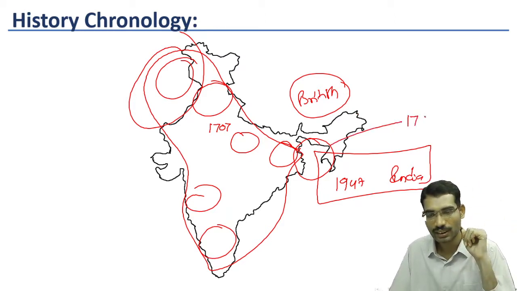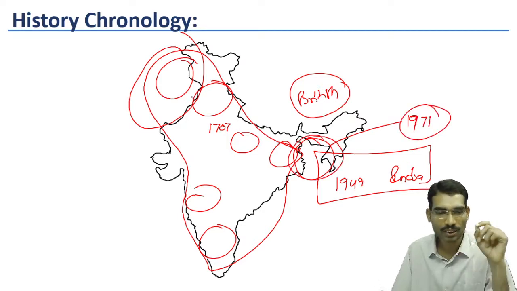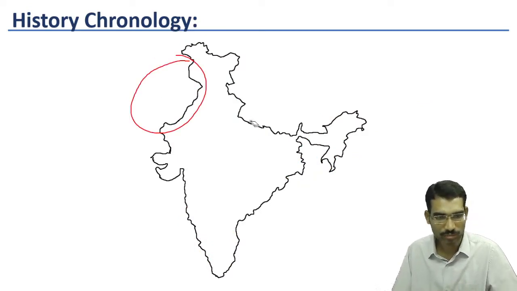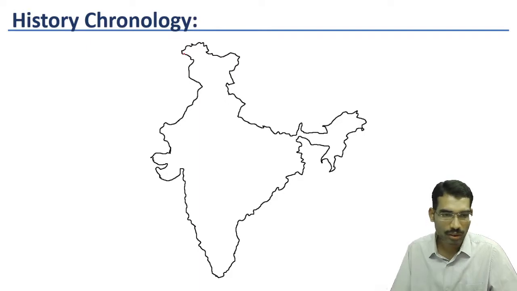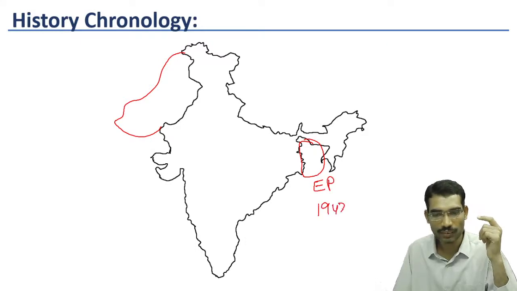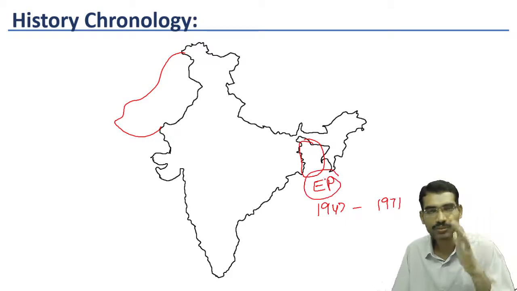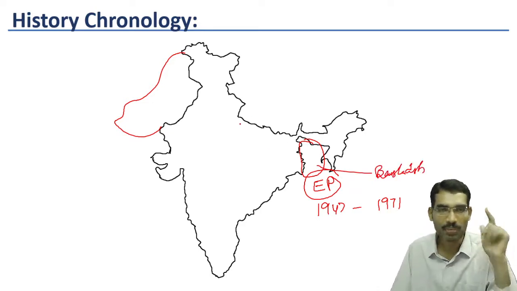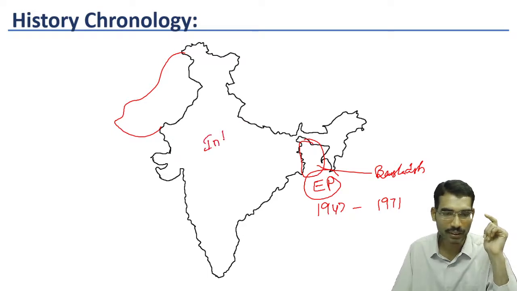Later in 1971, this part of Pakistan, earlier called West Pakistan, and this one called East Pakistan in 1947, East Pakistan split from Pakistan. It became Bangladesh, whereas the remaining parts became the Indian Republic.